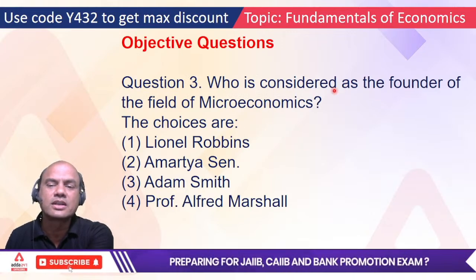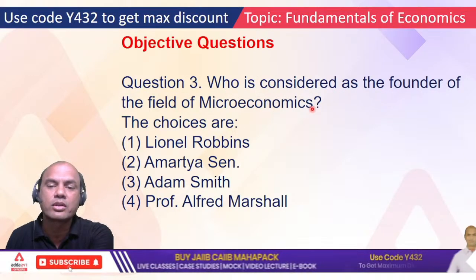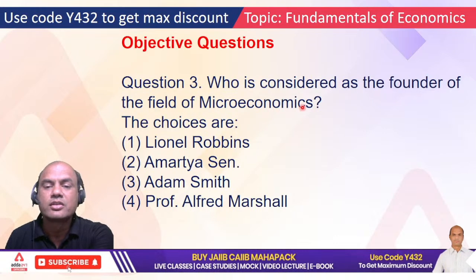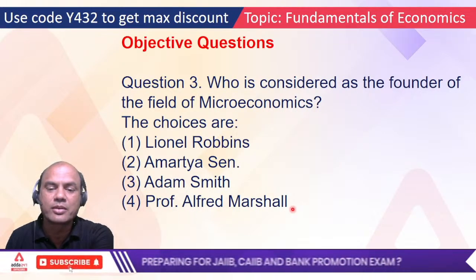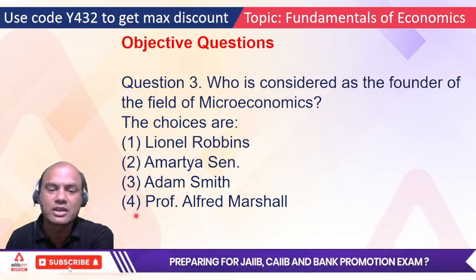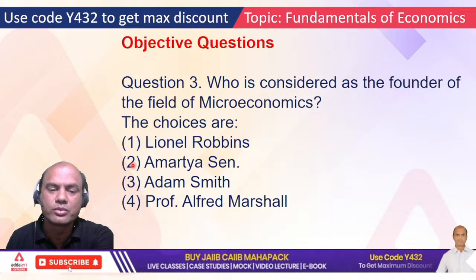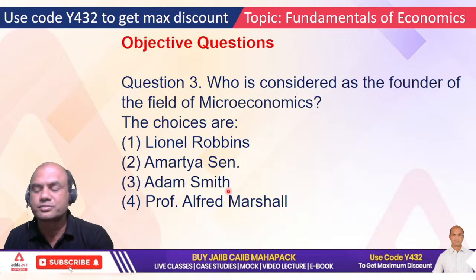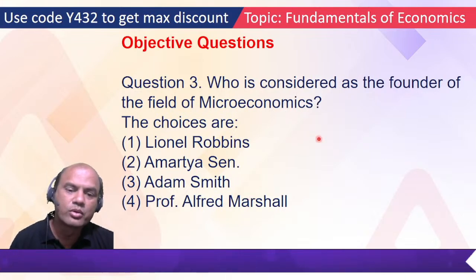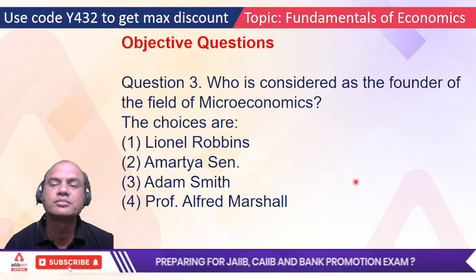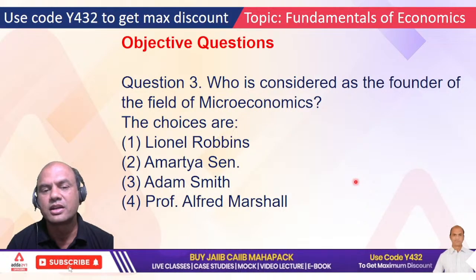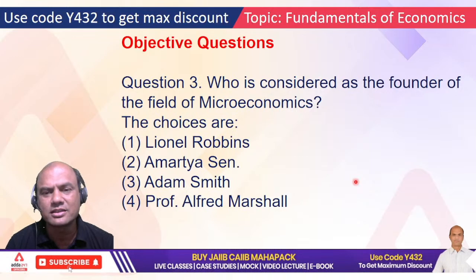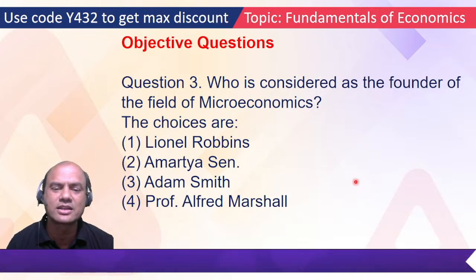Who is considered as the founder of microeconomics? Founder. Lionel Robbins, Amartya Sen, Adam Smith, Alfred Marshall. Type the answer. 1, 2, 3, 4. Amartya Sen is the recent person, right?